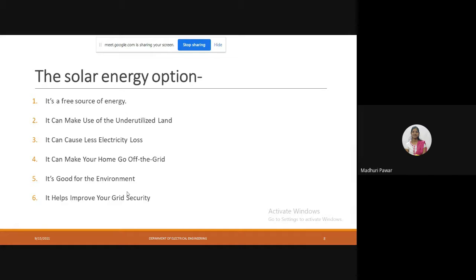I will provide explanation of these things in the notes. I'm just pointing out the headlines of these advantages. And second is it can make use of the underutilized land. So you can save your land also. You can install it on the roof of your home also. So this is also a benefit of the solar energy.